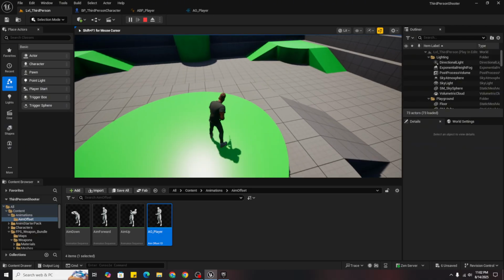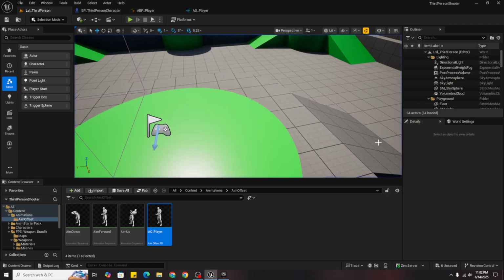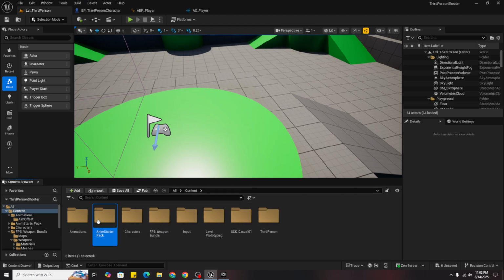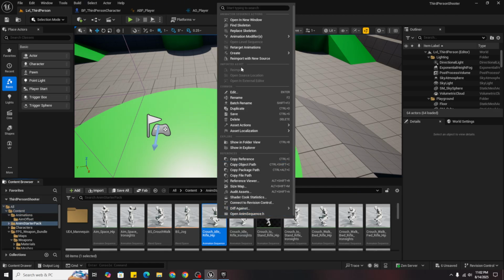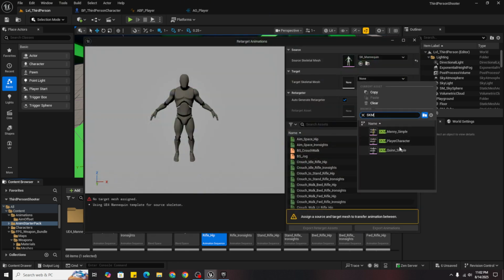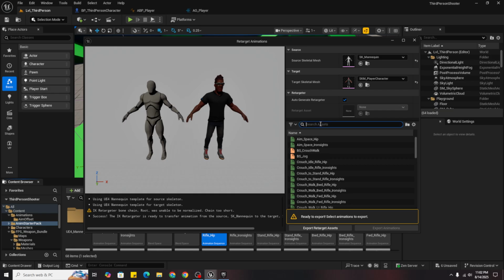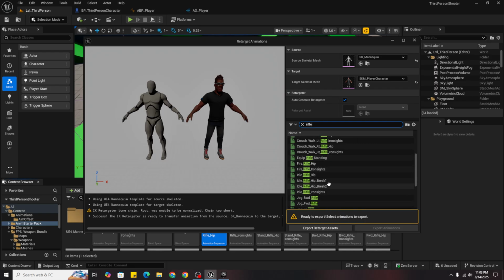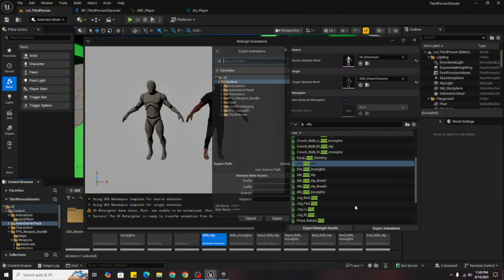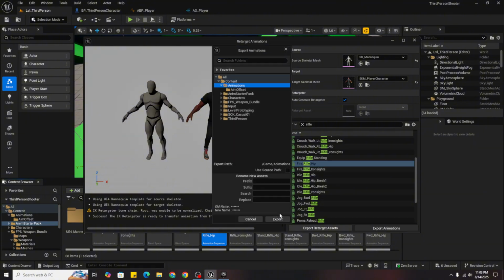Now we want it to shoot. For shooting we would need an animation montage. So before that we need a rifle firing animation. So retarget animation again, SKN, player character, and a rifle shoot, fire rifle hip, and in animations.